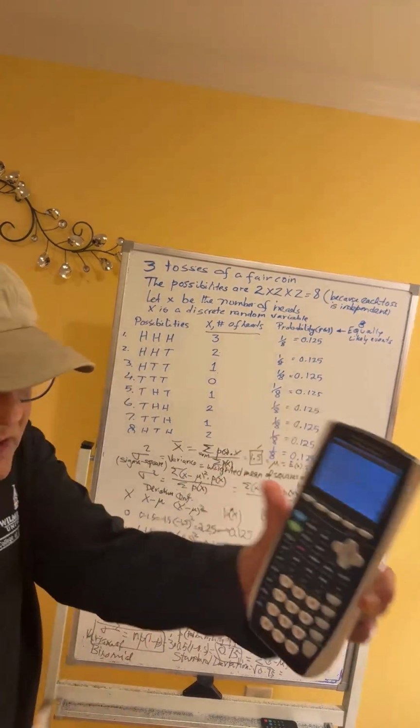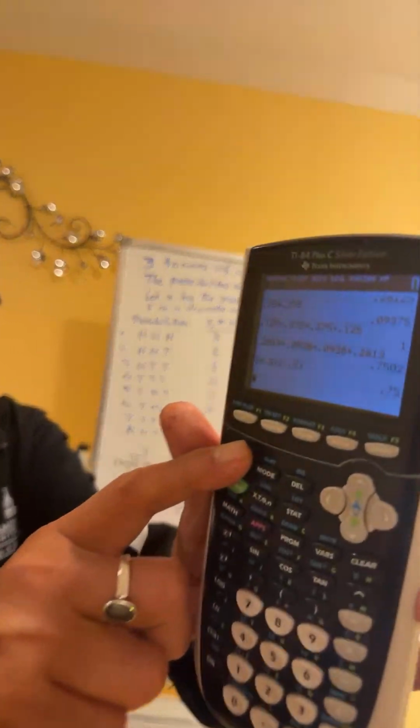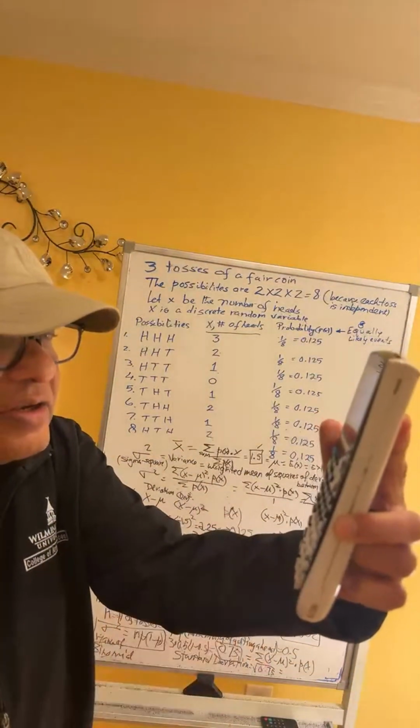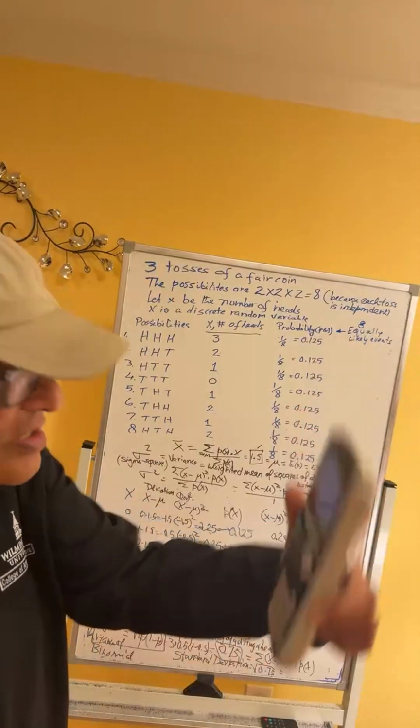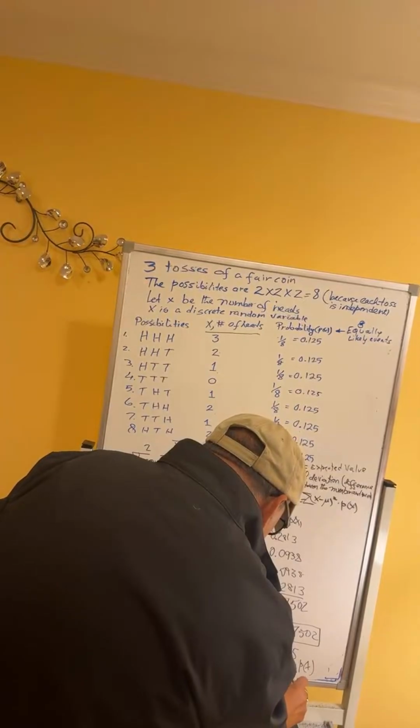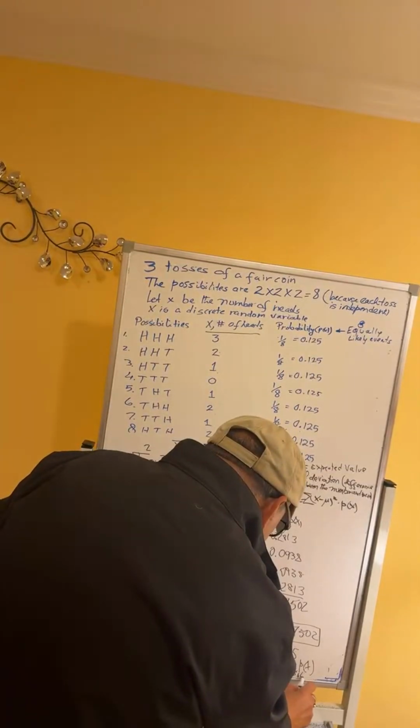I'm using a TI-84 calculator. So I press the second button on the top left, then the x square button halfway in the first column. Second and x square will give me the square root, inside which I will type 0.75 and hit enter. And the answer is 0.866. So that is the standard deviation.